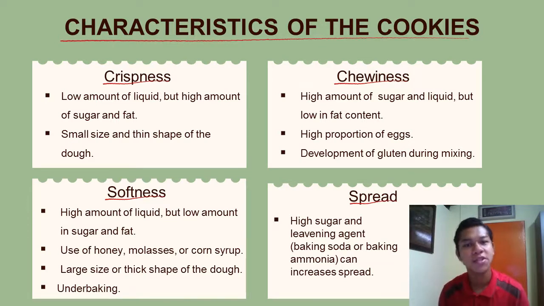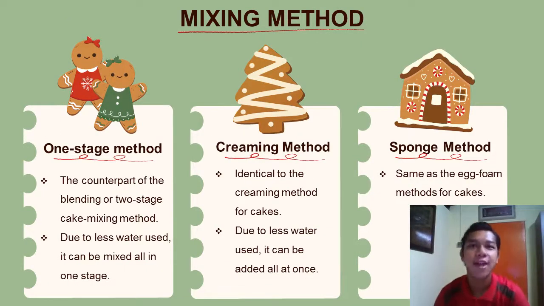As we can see, soft cookies are the opposite of crisp cookies. And for the last, spread cookies use high sugar and leavening agent because these items can increase the spread. Cookies have three mixing methods, which are one-stage method, creaming method, and sponge method.